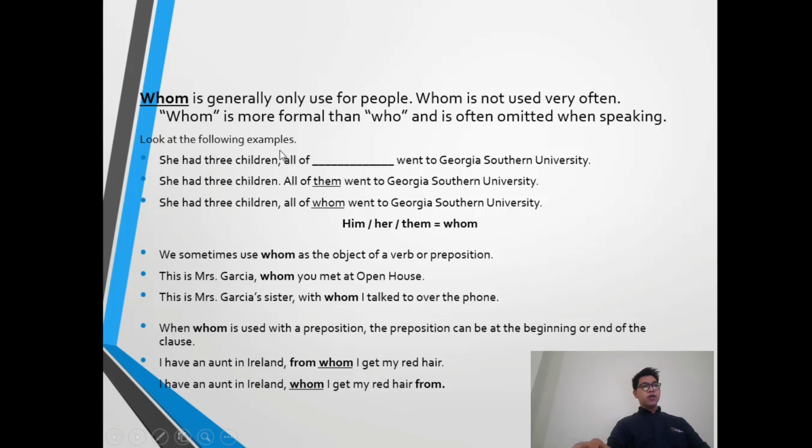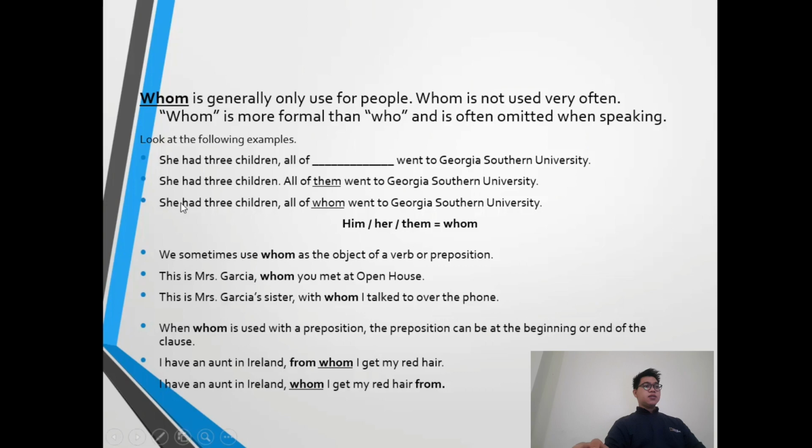Look at the following example. She had 3 children, out of blah blah blah. This is the place for the relative pronoun of whom: went to Georgia Southern University. Okay, and the original sentence is like this before we put the relative pronoun.